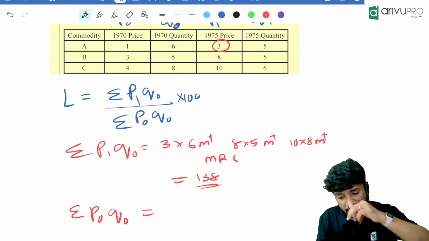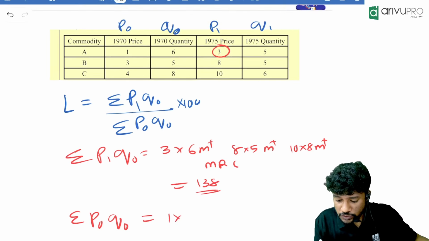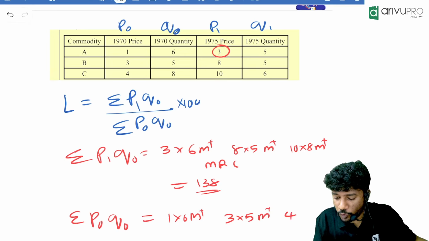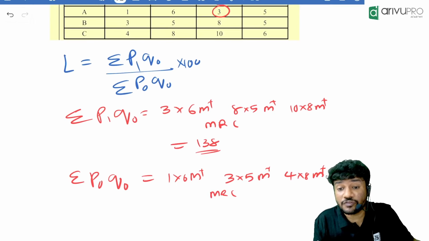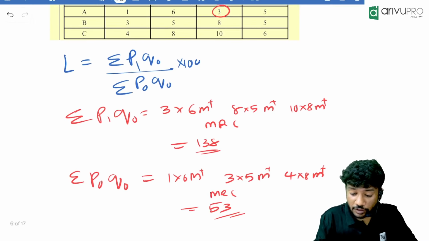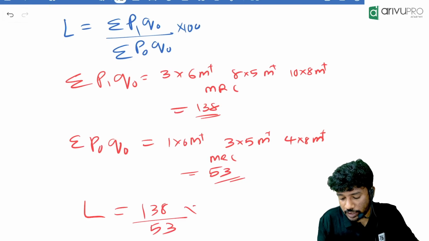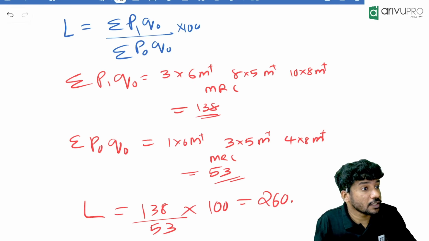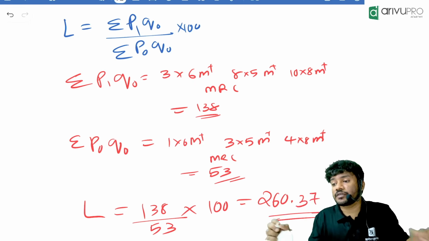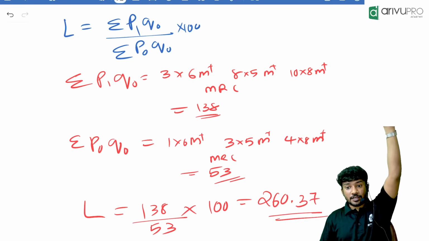Next one is summation of P0 Q0. You need to find that, right? P0 Q0 is how much? P0 is 1. So 1 into 6, plus 3 into 5, plus 4 into 8, plus. How much is the value? MRC is 53. Everyone got 53. Then Laspeyres is 138 divided by 53 into 100. How much is the answer? 260.3777. Okay, everyone understood.